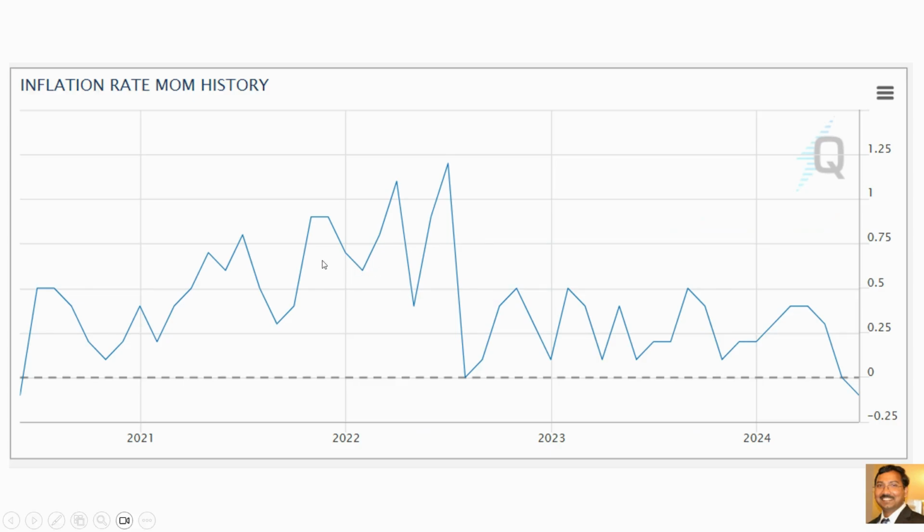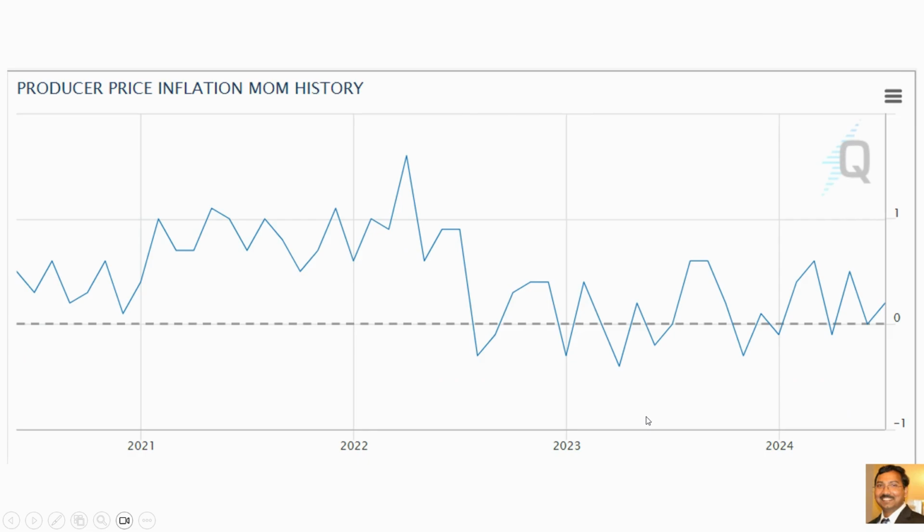And this is the CPI inflation rate month on month history. It came in better than expected, which is good on the inflation side. And this is the PPI. PPI did not come in better than expected, so this is a little bit cautious on inflation, because if producers are paying more money, it comes to the consumer sooner or later. So next month's CPI is very important.